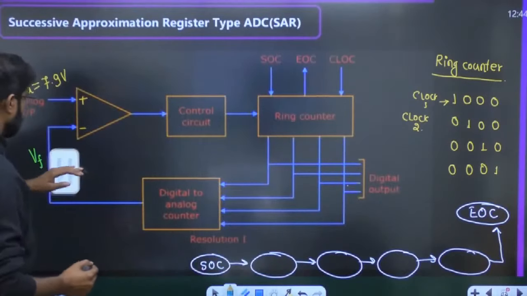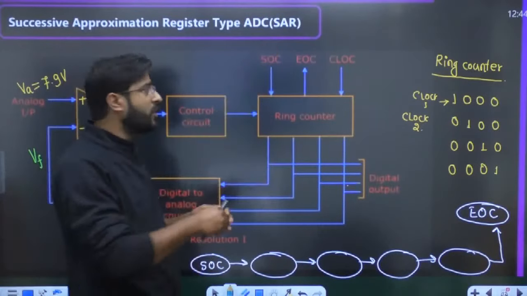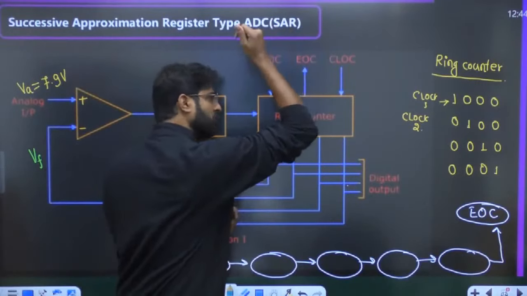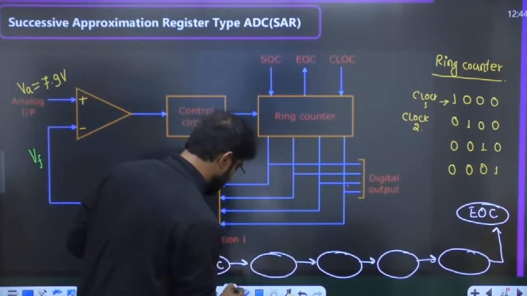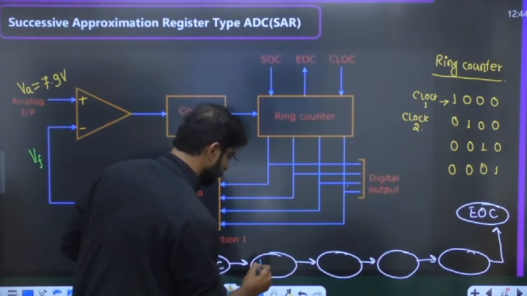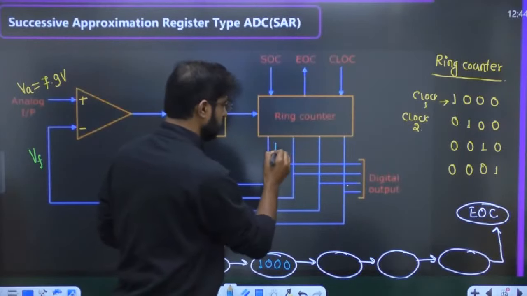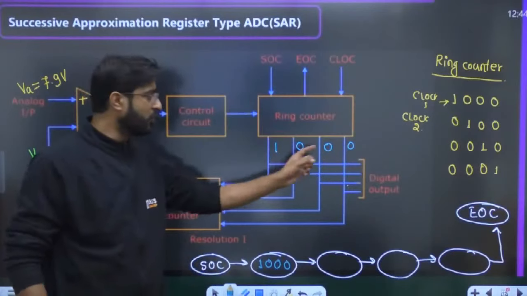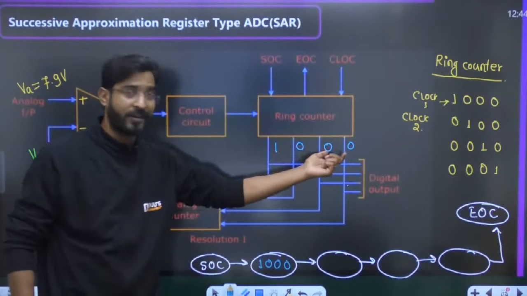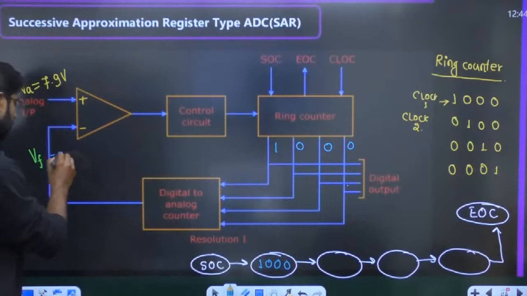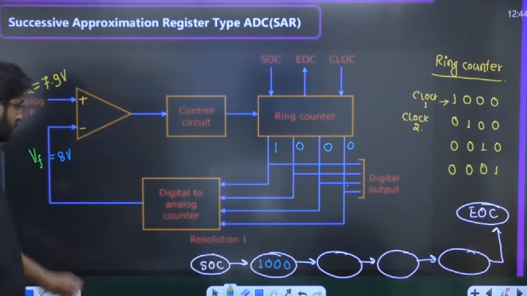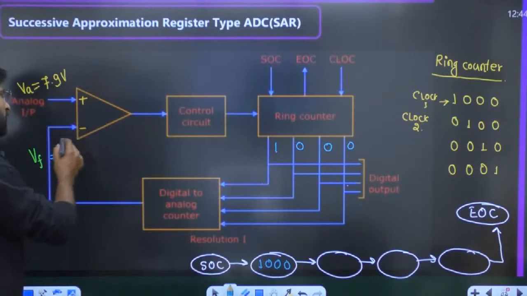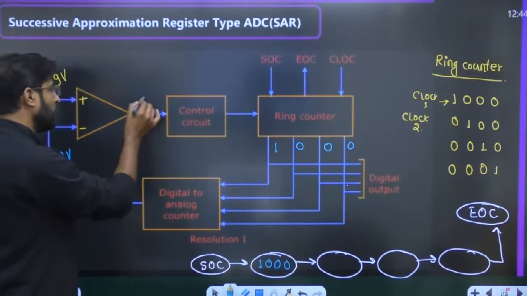Suppose you apply the SOC signal, start of conversion. Now if you apply the first clock, the state will become 1, 0, 0, 0. What should be the decimal equivalent of this? Sir, 1, 0, 0, 0 has the decimal equivalent of 8. 8 into 1, you will get 8 volt. This 8 volt and 7.9 volt are compared. Which one is greater? Definitely the negative terminal voltage is greater than the positive terminal voltage. So we will get 0.